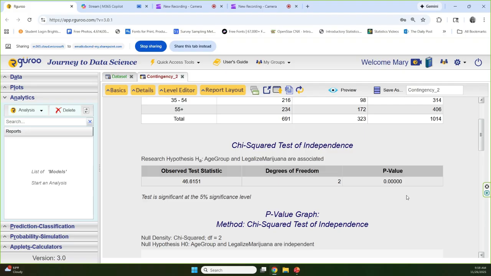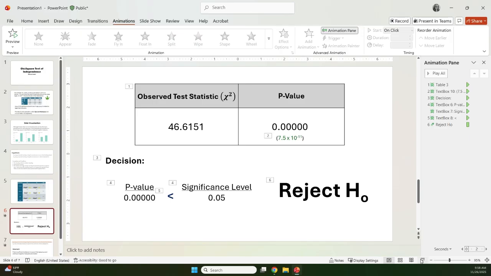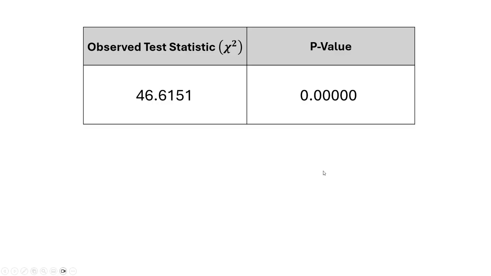If I scroll down to the bottom of the page, here are the expected counts. So if you ever need to check an expected count, compute one for some reason, you can always utilize our guru, and they have these expected frequencies or expected counts at the very bottom of the output page. All right, let's head back to our problem. Here we have our observed test statistic, just repeating and cataloging what I found from our guru.